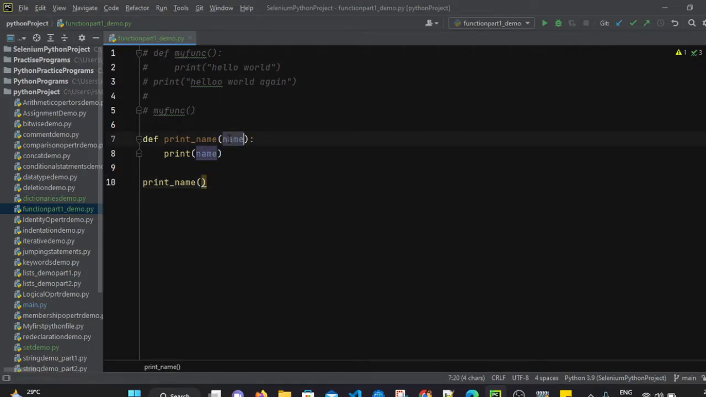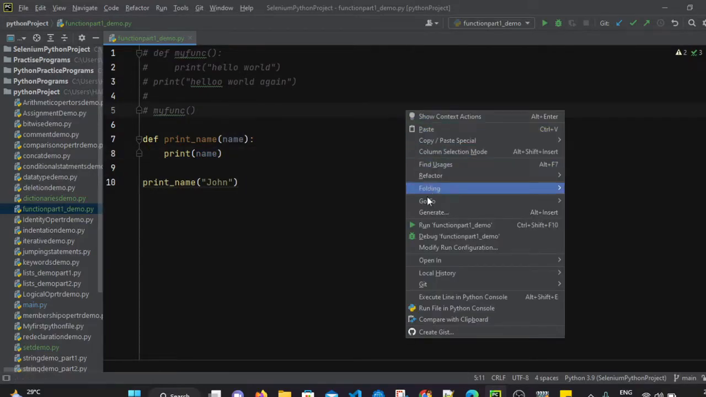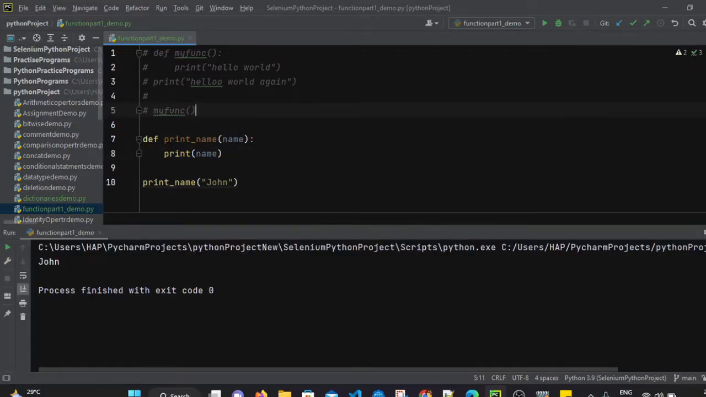So I have defined name, right? So when we pass, let's pass the value John. So we are passing this John value inside this print name function. So that John will be assigned to name, and then this name will be printed. That means the value John will be printed. Now let's execute this file. When we run this file, it is printing John, right?